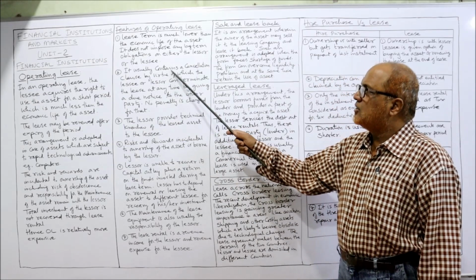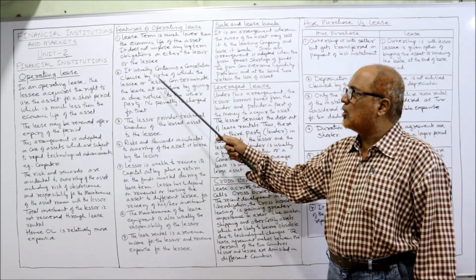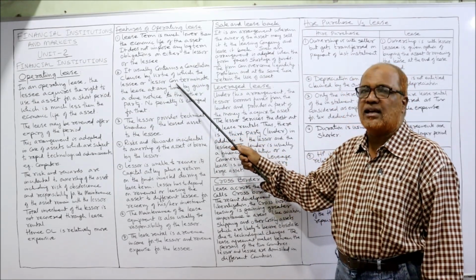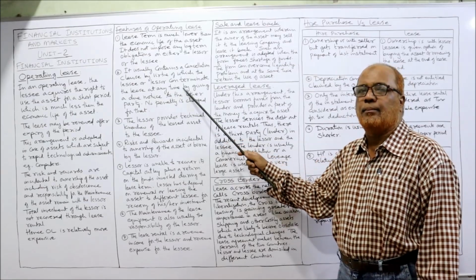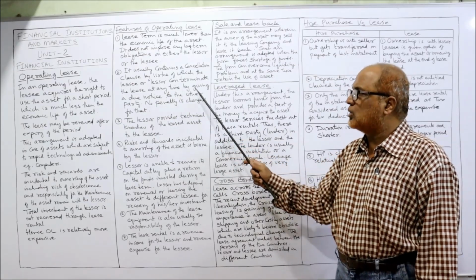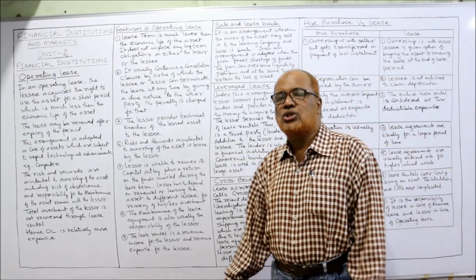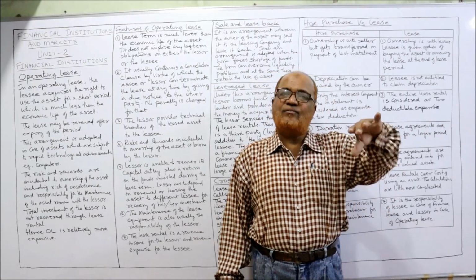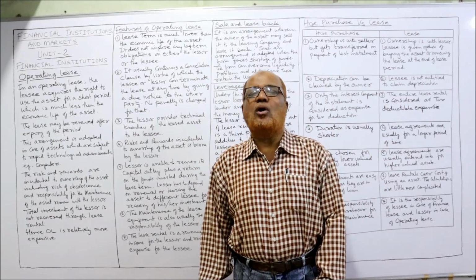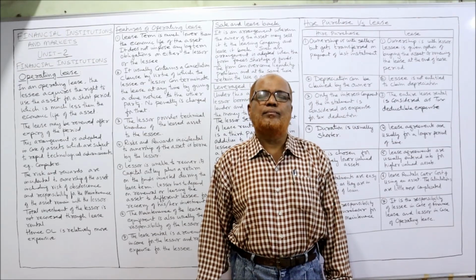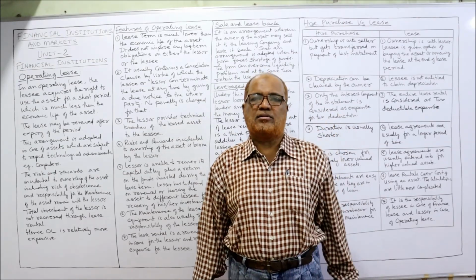Then secondly, it usually contains a cancellation clause by virtue of which the lessor and lessee can terminate the lease at any time by giving a due notice to the other party. No penalty is charged. One of the features of financial lease is it is non-cancelable, non-revocable unless a heavy penalty is paid.